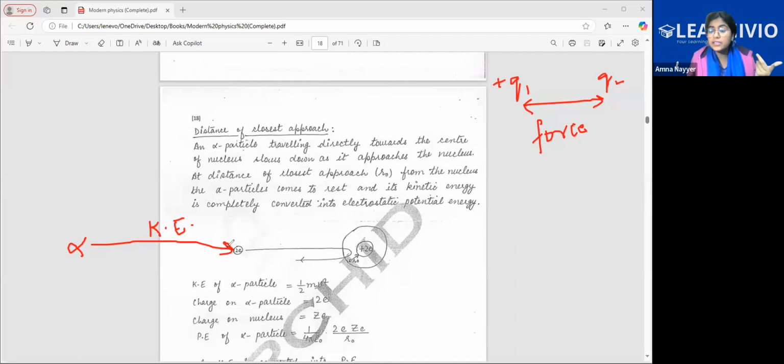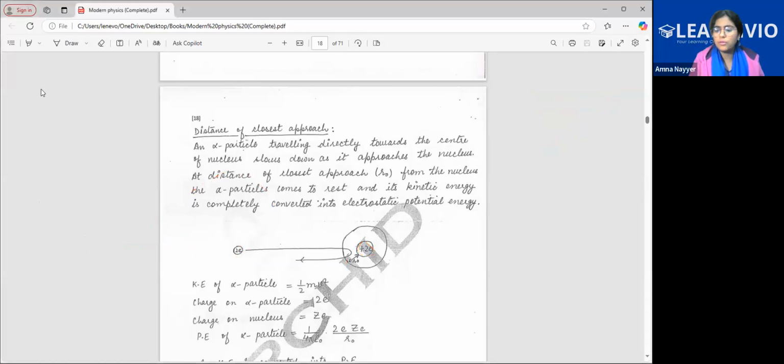But where has this kinetic energy gone? So entire kinetic energy has been converted to the potential energy, because now this is at such a distance where it can interact with the nucleus and exert force and have potential energy. So this distance before the nucleus, where the entire kinetic energy is completely converted into electrostatic potential energy, is the distance of closest approach, whose formula you have to remember.